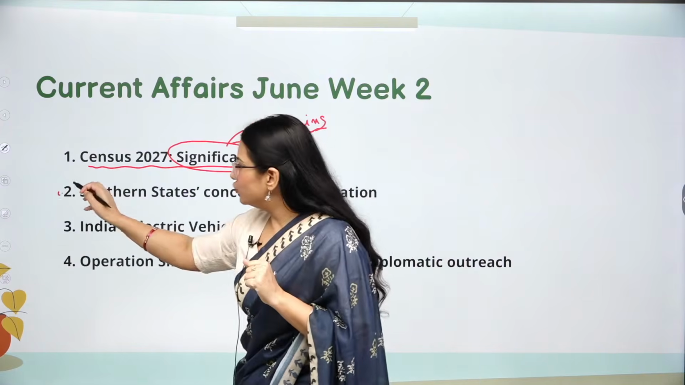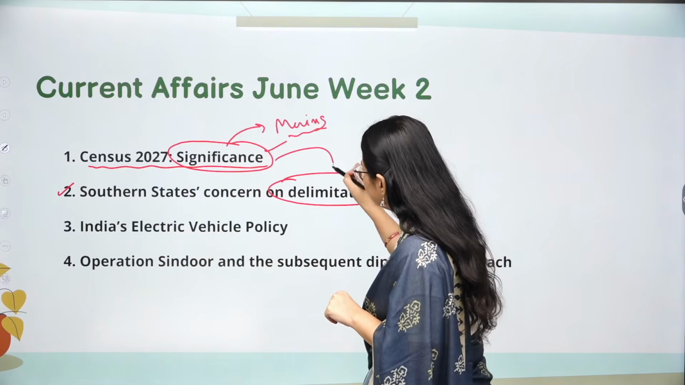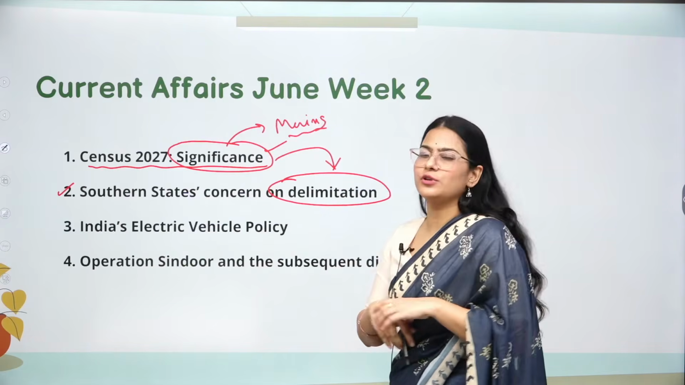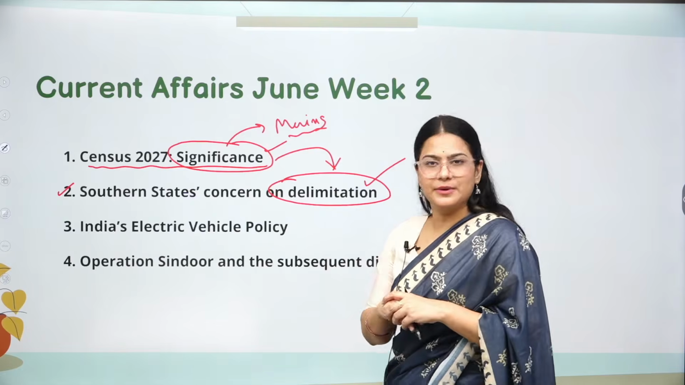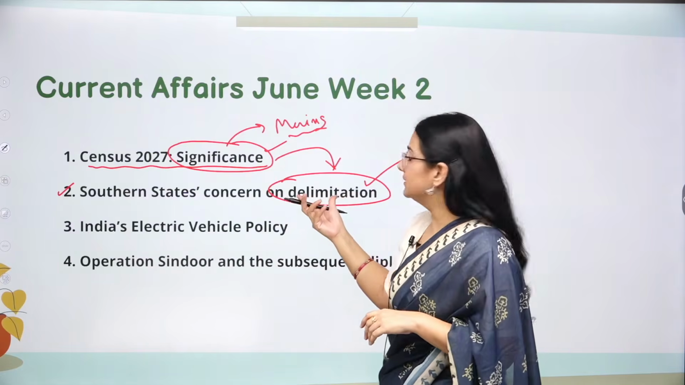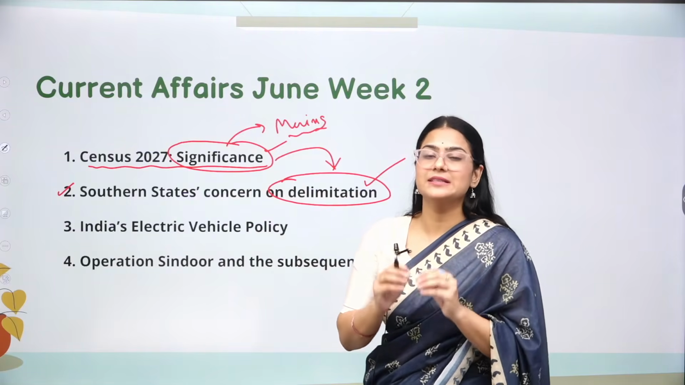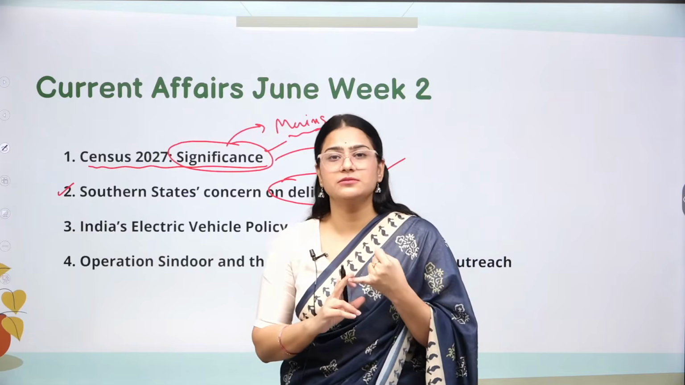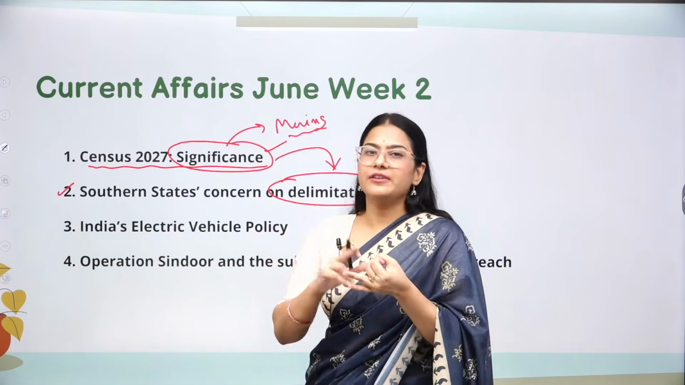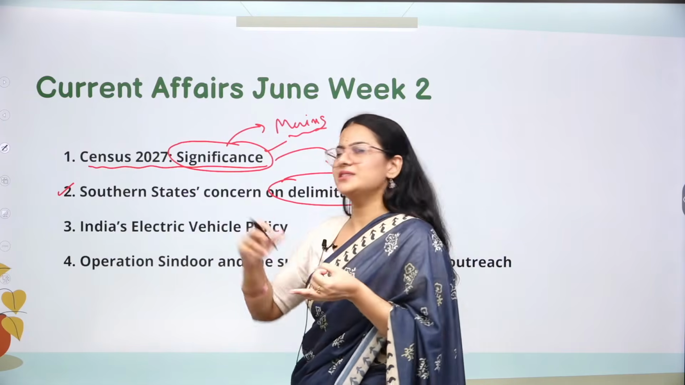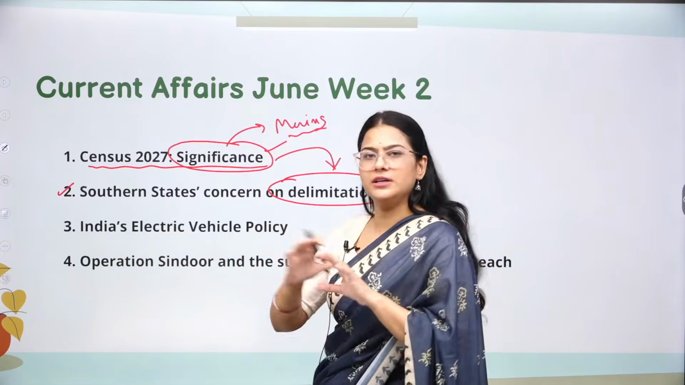Our second news is going to revolve around delimitation. This news is very much linked to the first one, because Census 2027 is going on, and on the basis of that the new delimitation is going to happen. This delimitation has so many concerns, especially related to the southern states. We are going to discuss delimitation in detail: when it was frozen, why it was frozen, what the current status is, what the issues are, especially related to the southern states, and what kind of question UPSC can ask out of this news article.